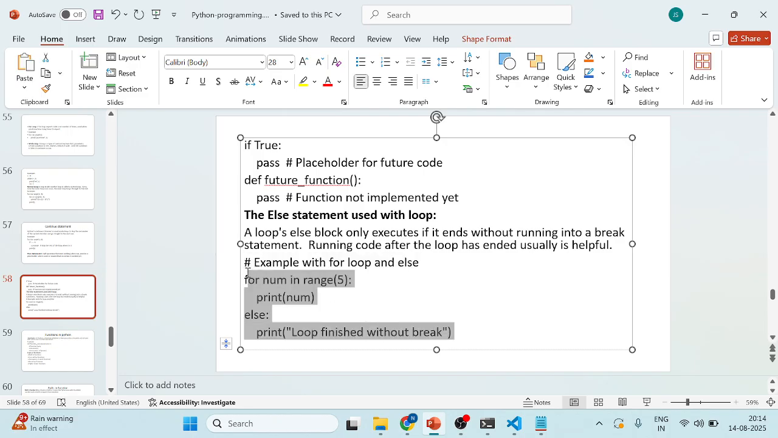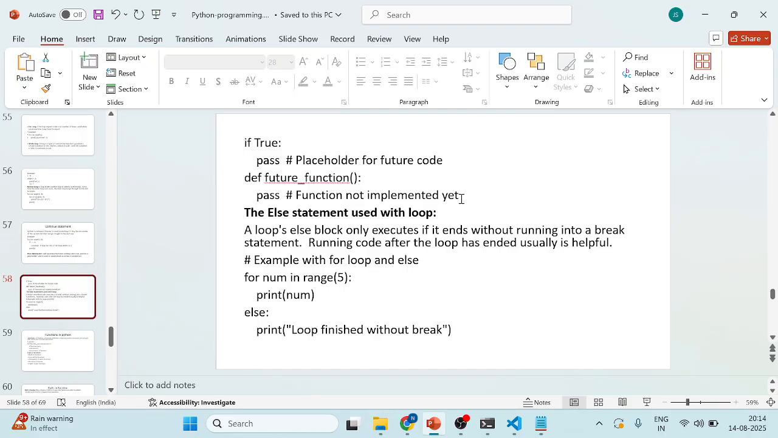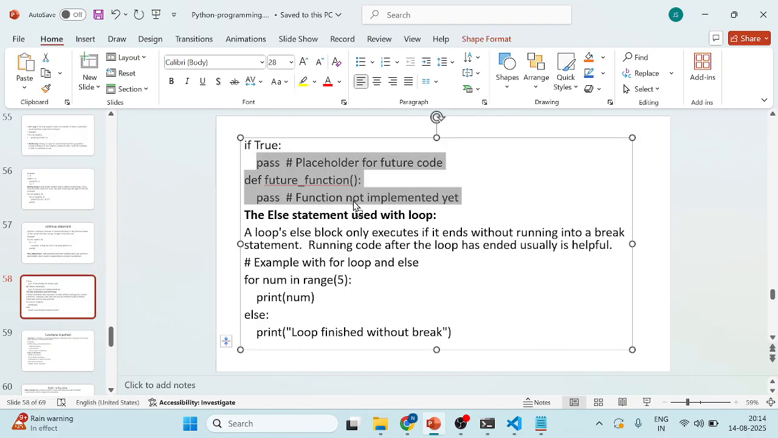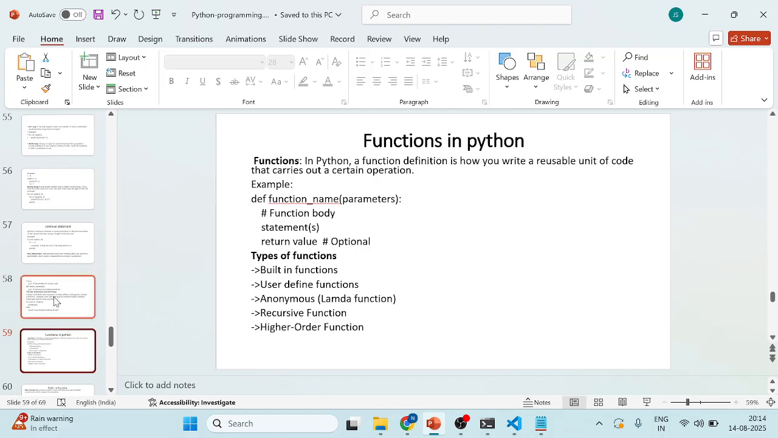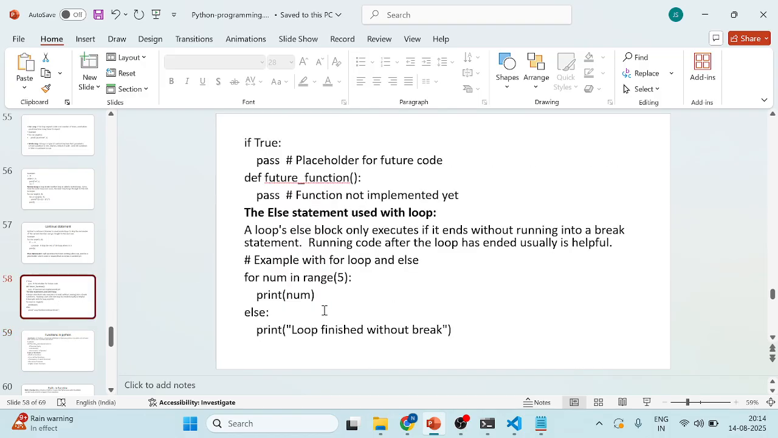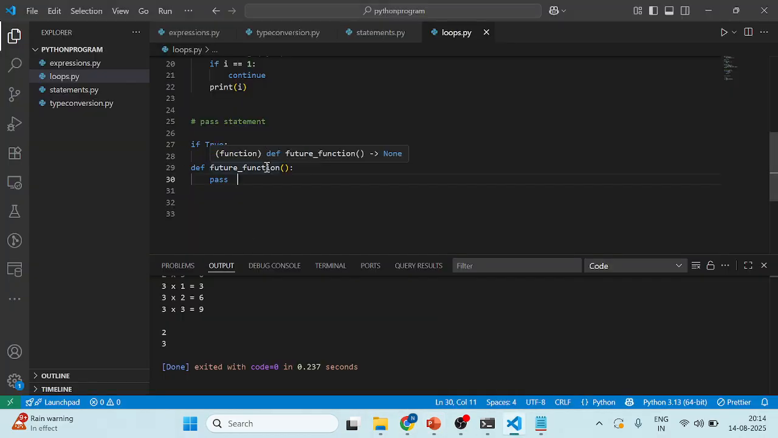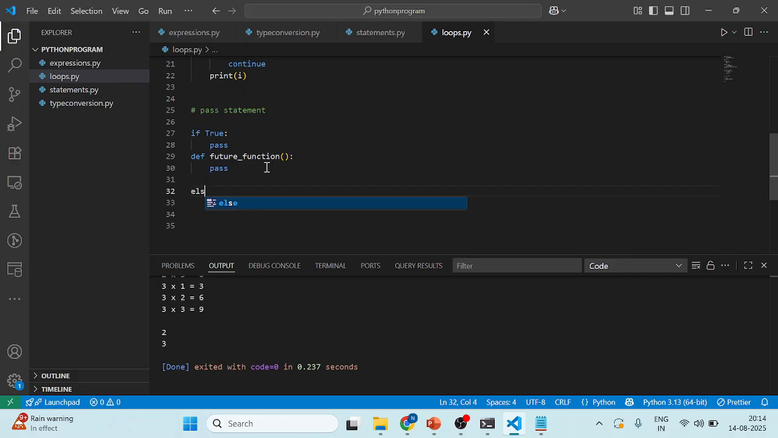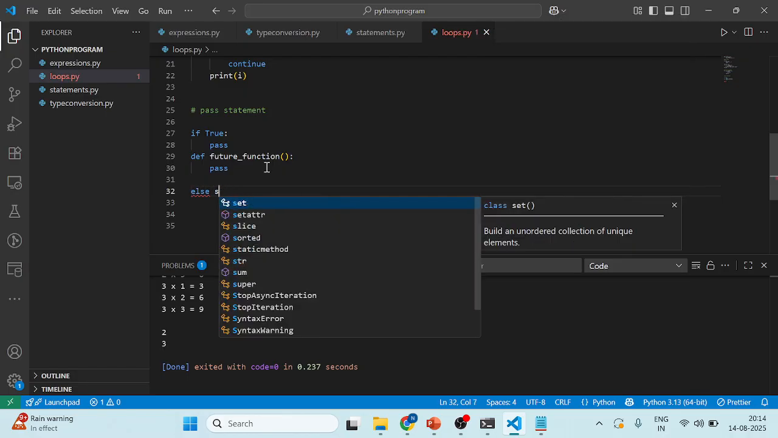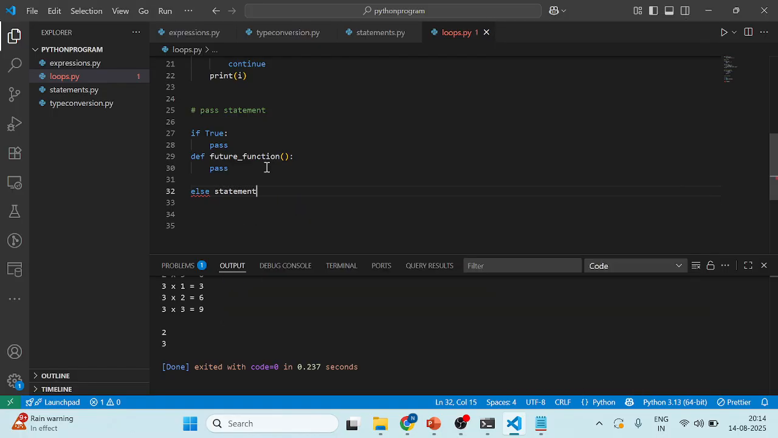Okay, so I am taking this one. So after that the pass statement, oh no, sorry, the function that will be. So I will take this statement as well. So this will be the else statement in the loop. Sorry, these comments will be used in JavaScript as well, not here.